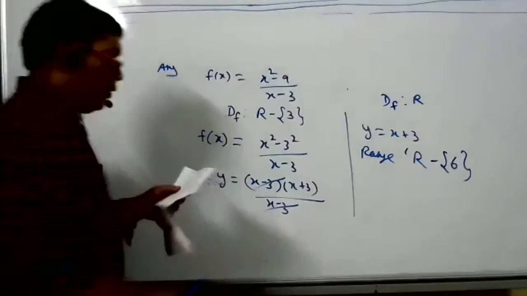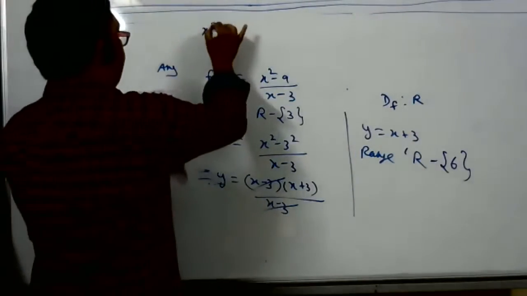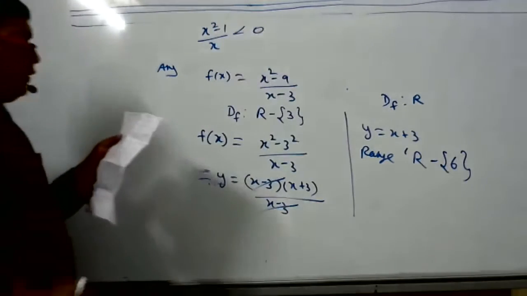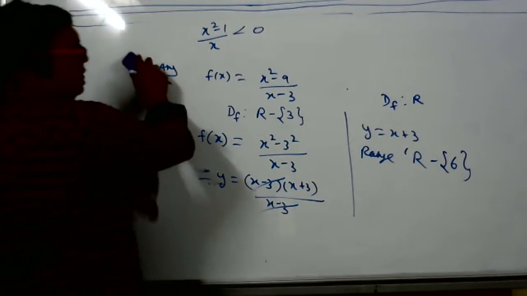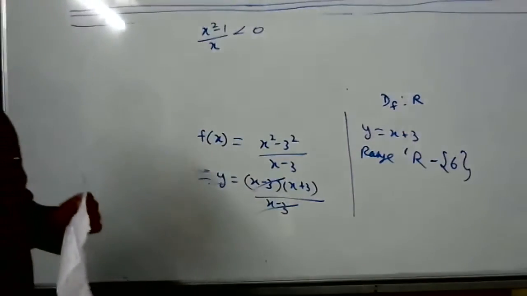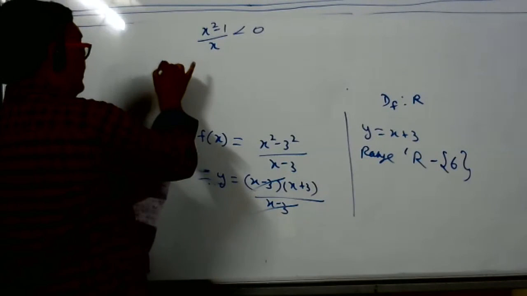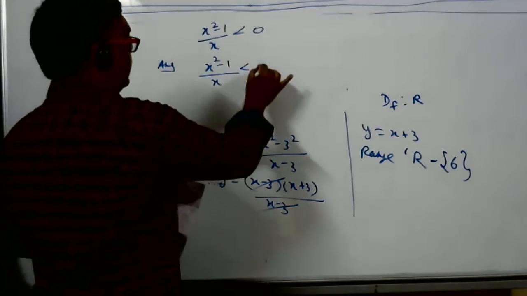Yes, sir. Now one sum we will do to understand the wavy curve method, like this sum: (x square minus 1) by x less than 0. This sum was a homework sum. I think I also did this sum, no? Did I not do this sum? Yes, sir, you did last class.